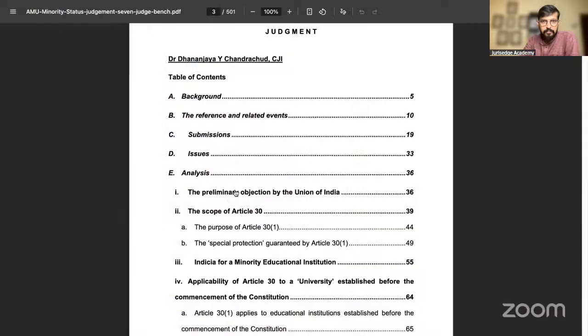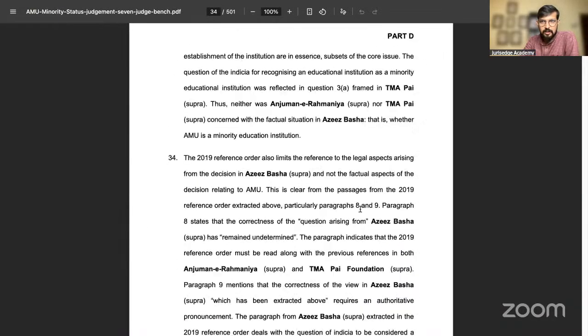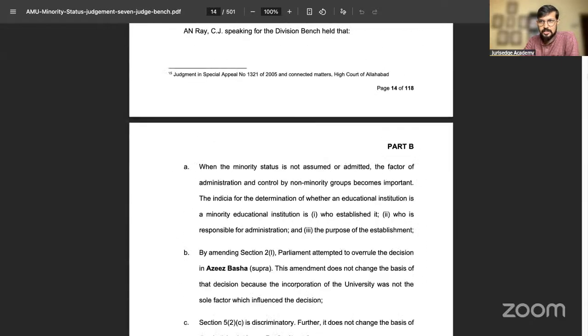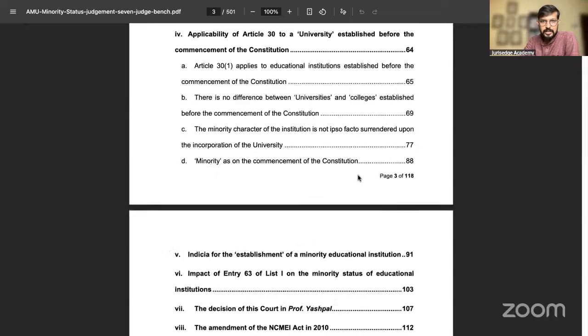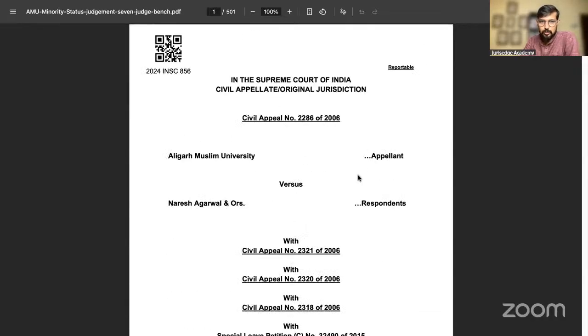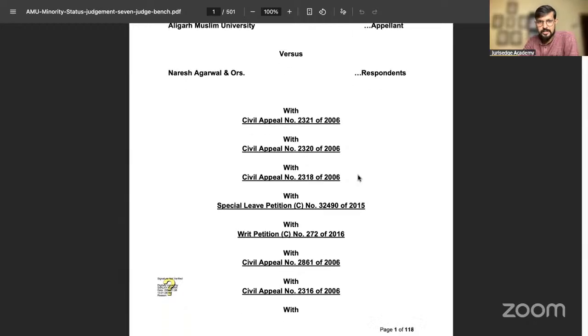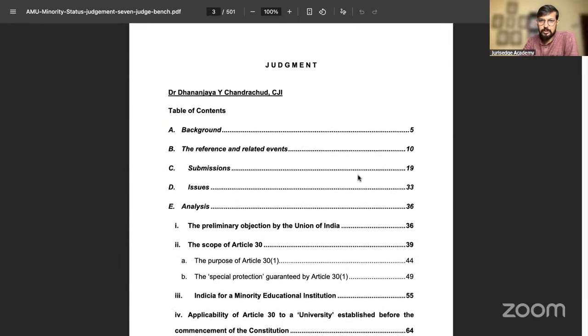Now, I hope you're able to see the judgment. Okay, you are able to see the Aligarh Muslim University judgment. This is the Aligarh Muslim University case, and I am talking about the DY Chandrachud part. The Aligarh Muslim University is Naresh Agarwal, this case. I've talked about the background in detail. The background is not somehow included here in this thing.